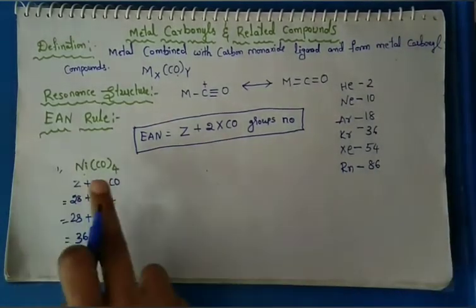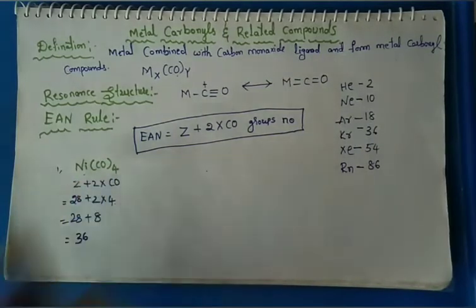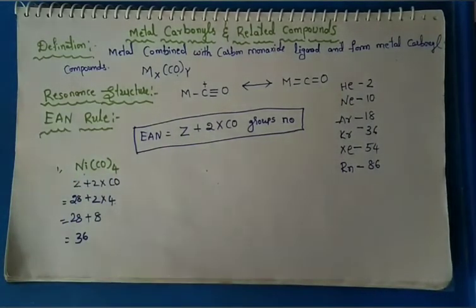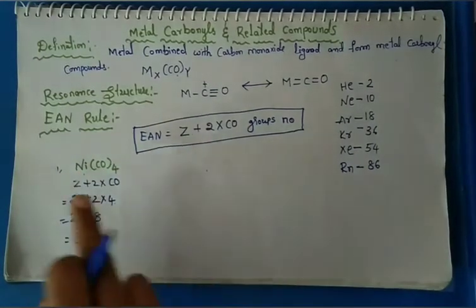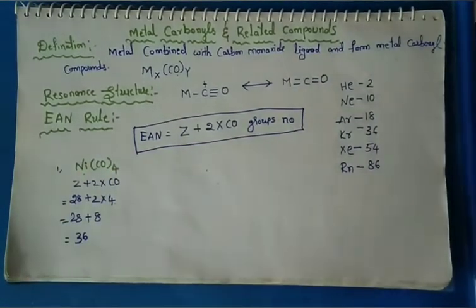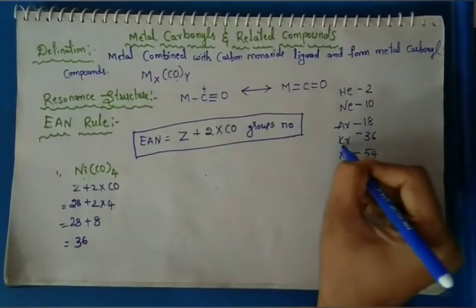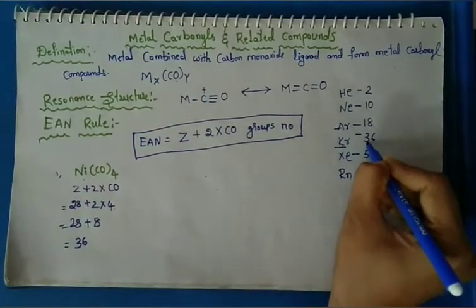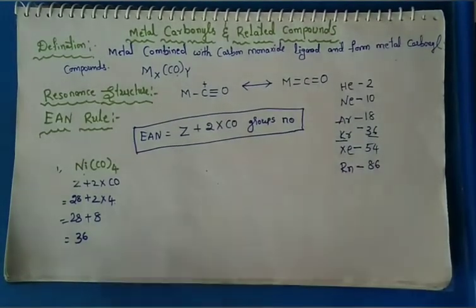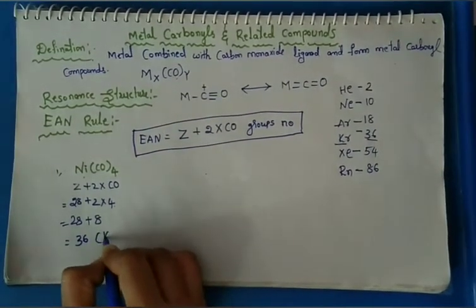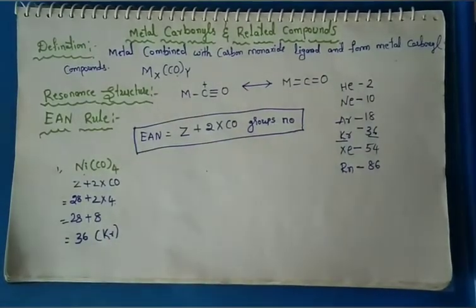So nickel tetracarbonyl has an EAN of 36, which is related to the krypton atomic number. This is the EAN rule and EAN principle. Example: nickel tetracarbonyl.